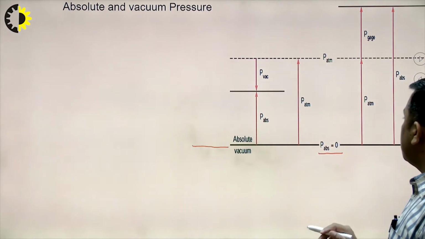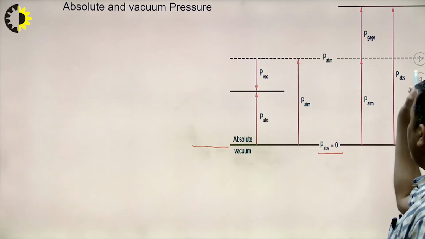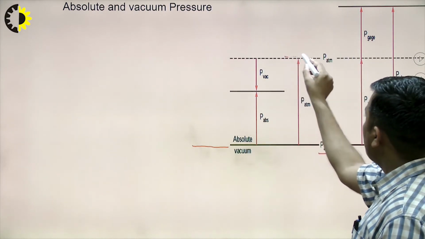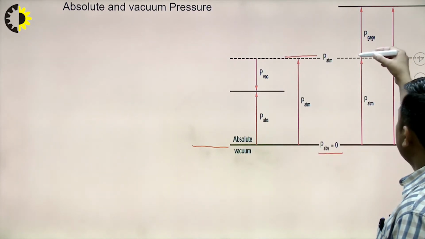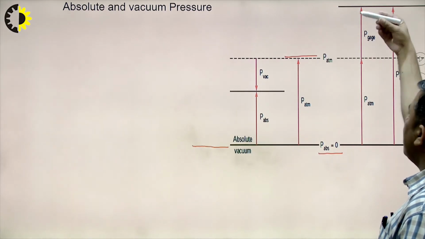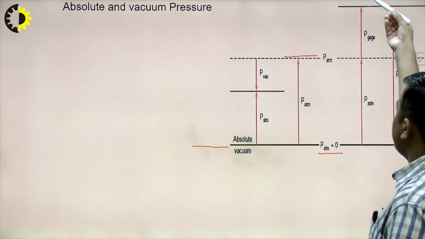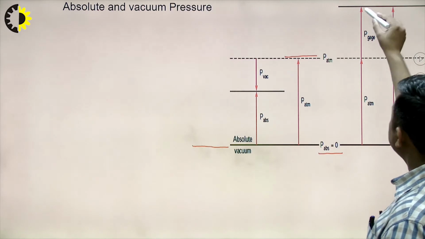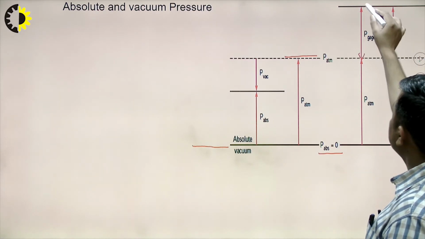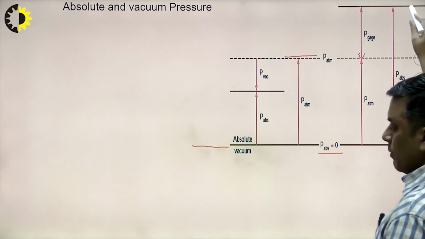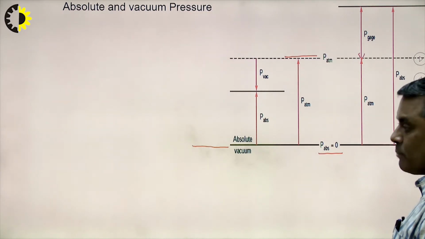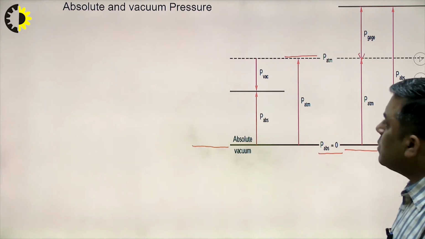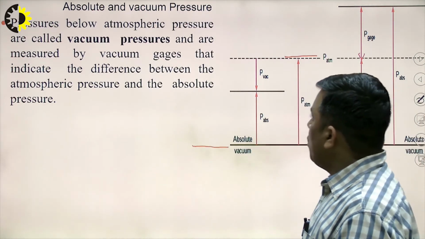If I am using some pressure gauge device, and that pressure gauge device is based on what? It has taken P atmospheric as a base. So obviously the pressure gauge device or pressure measuring device will measure the pressure above the atmospheric pressure. So this P gauge is the pressure between atmospheric pressure and the absolute pressure. But if I have to take the exact absolute pressure, then I have to take it with reference to absolute vacuum.